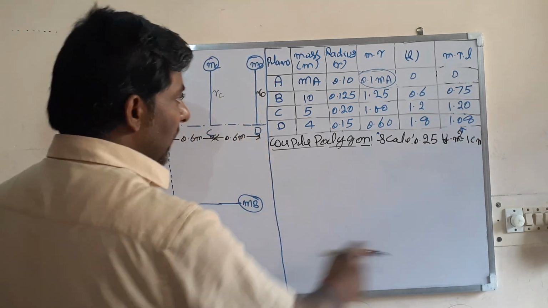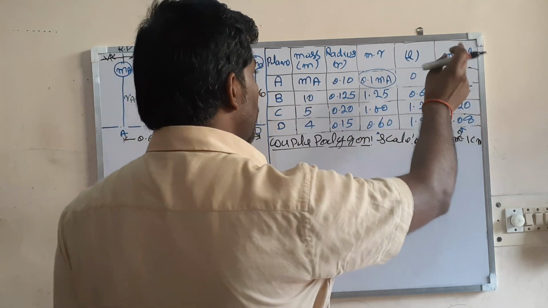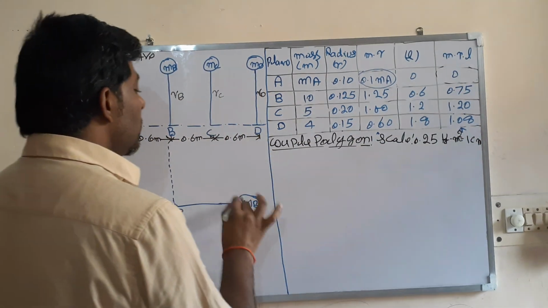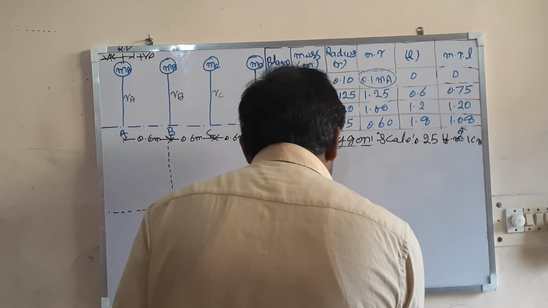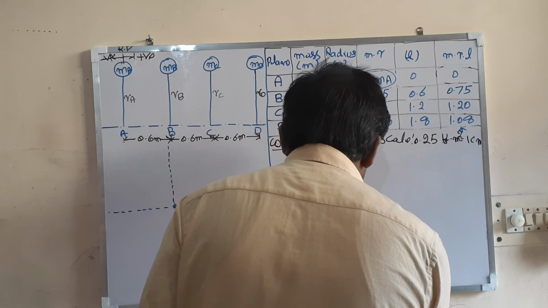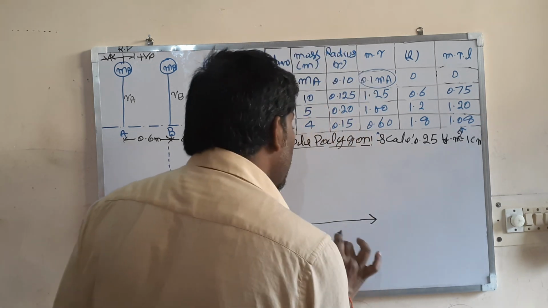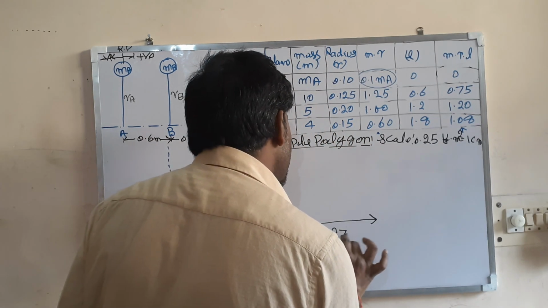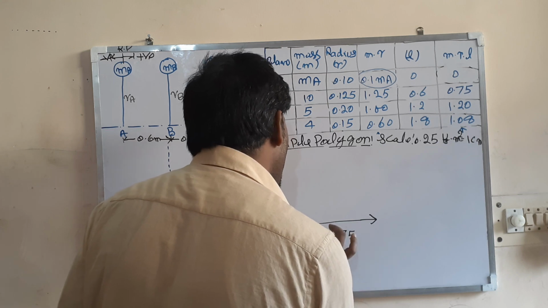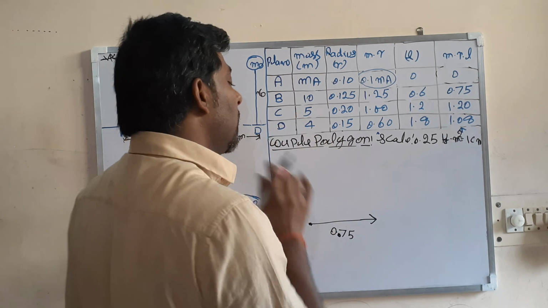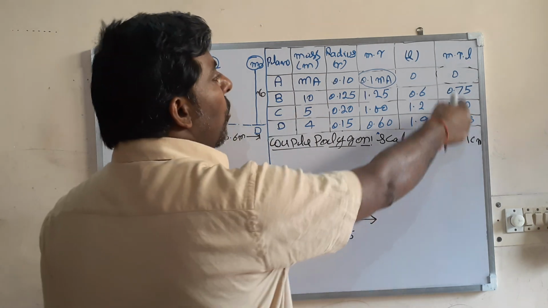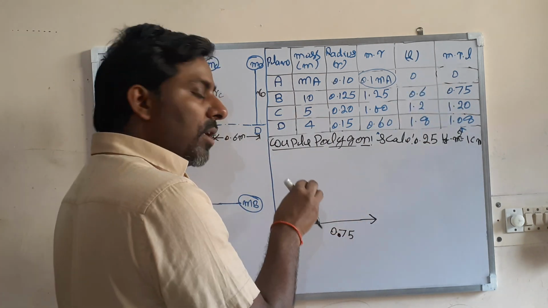Out of these 3, this B is completely known, and B is 0.75, and B is along this. So let us draw this. This is 0.75. This is the tail and this is the head of this vector. There are 2 more vectors, and the couple polygon should close.